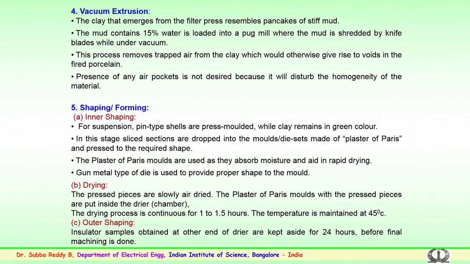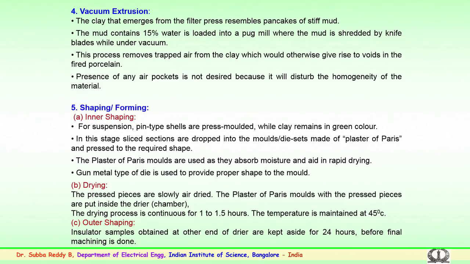Further, the clay that emerges after the dewatering is passed through the filter press. Similar to pancakes, a stiff mud is obtained. This stiff mud, which still contains about 15% water, is loaded into what is known as a pug mill, where the mud is shredded by knife blades under vacuum conditions.